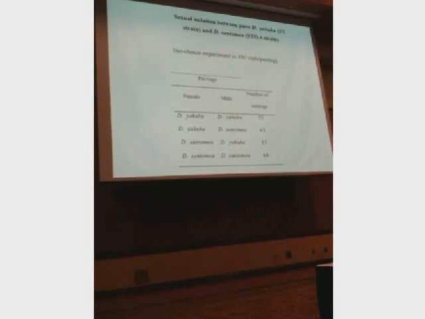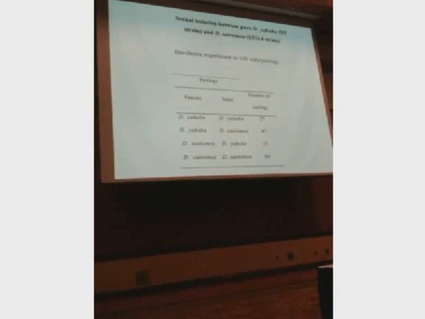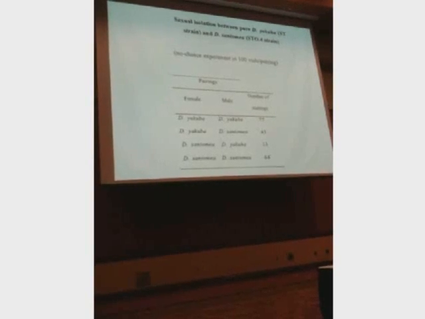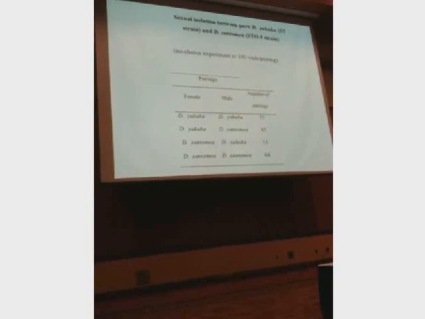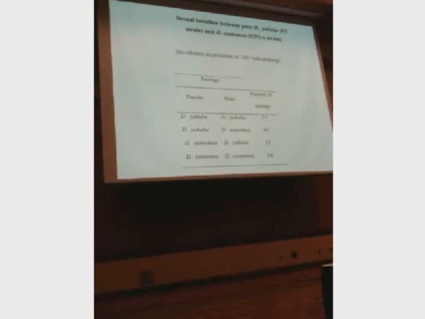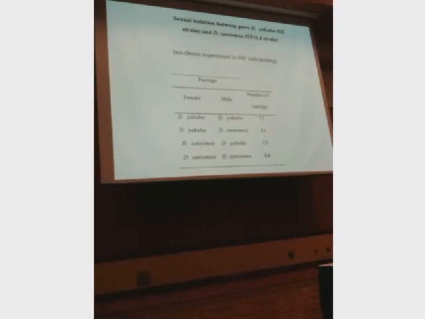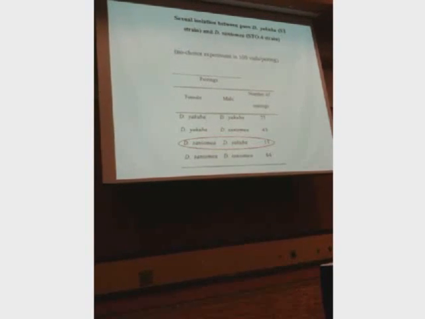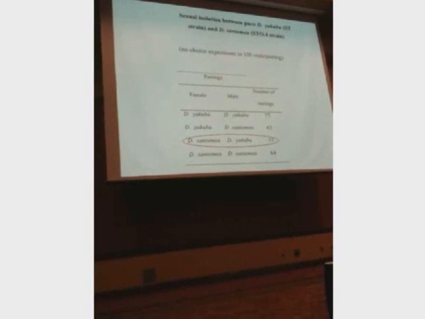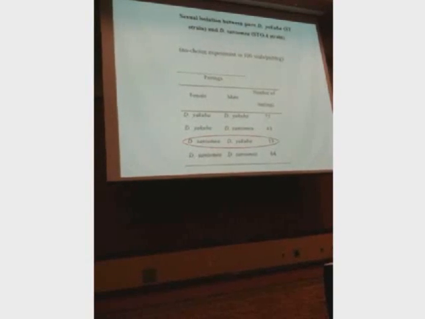So these species are strongly sexually isolated. You can see this from these no-choice studies where you simply confine a single male and a single female in a glass vial, and you leave them there for an hour, and you have somebody watch them and see if they mate or not, the two conspecific matings and the two heterospecific matings. You can see that after an hour, most of the conspecifics mate with each other pretty well, 60 to 70%. The heterospecific matings don't do too well. This shows the sexual isolation under no-choice conditions. And in fact, you can see that this particular mating between Drosophila santomea females and Drosophila mauritiana males is very, very hard to get. And it's hard to get because although these mauritiana males court these females gangbusters, the females just kick them off. They don't like them.